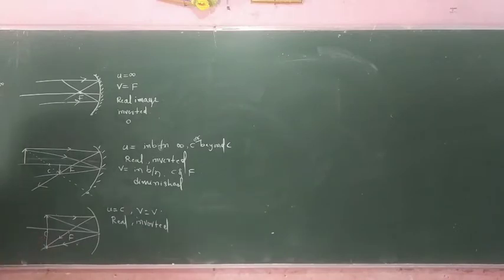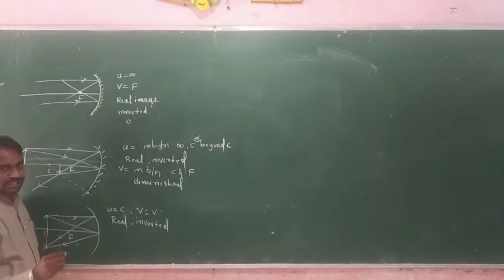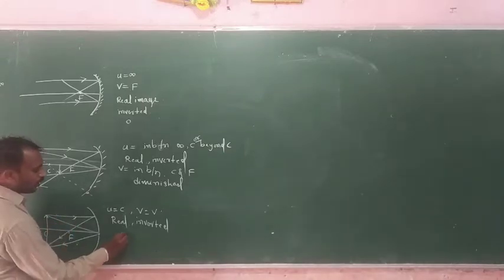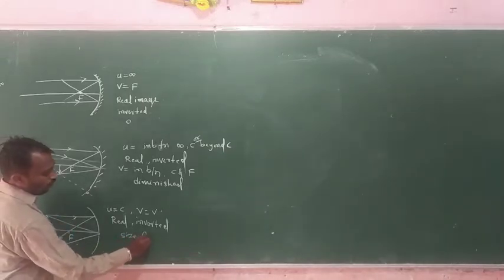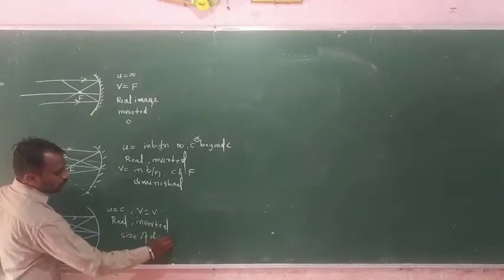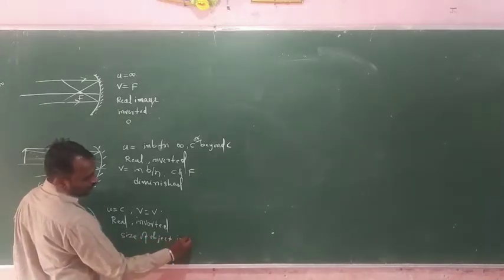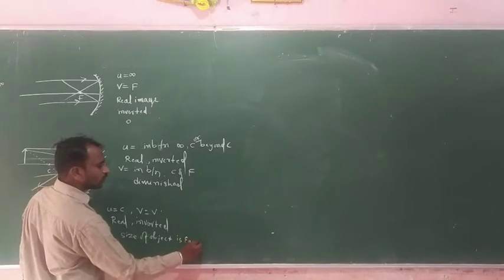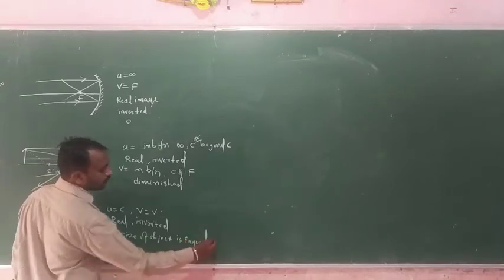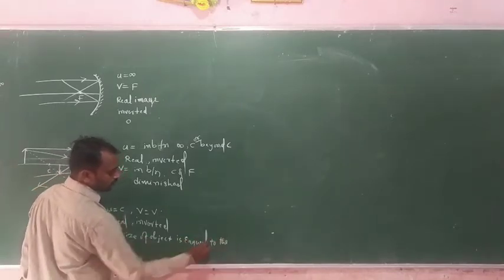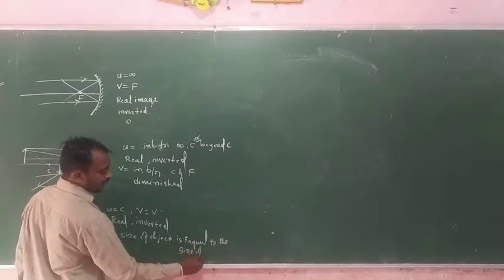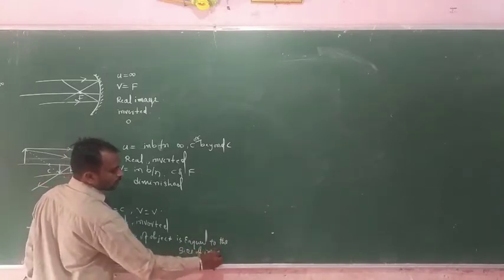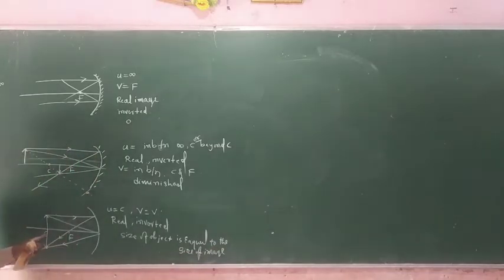The size of the object is equal to the size of the image, and this one is real and inverted.